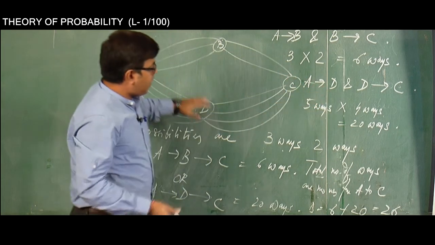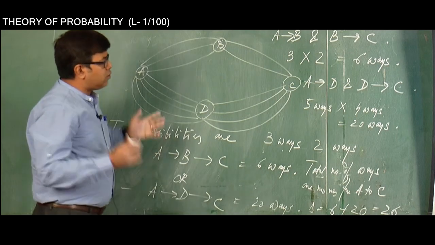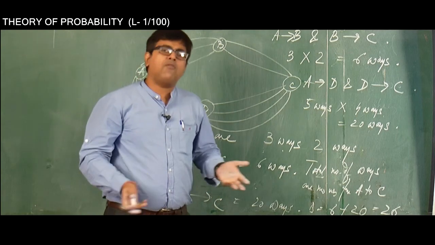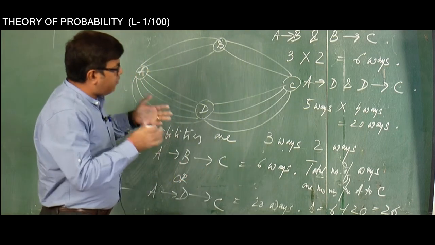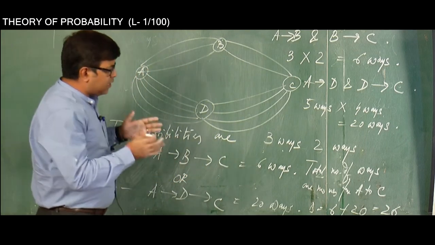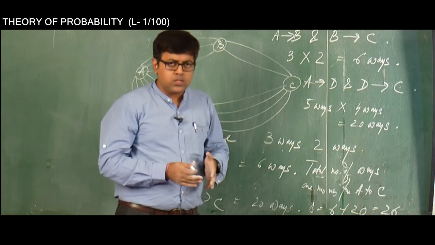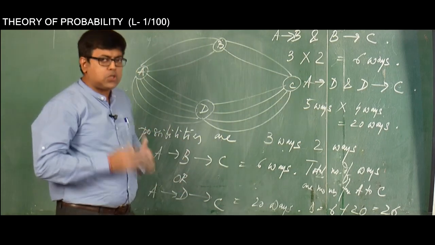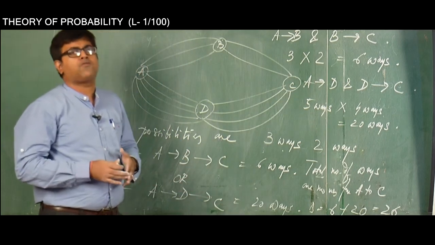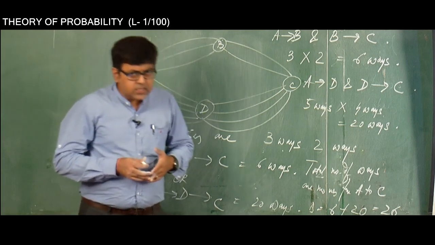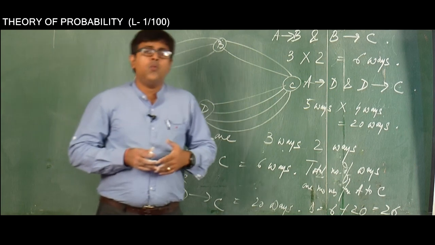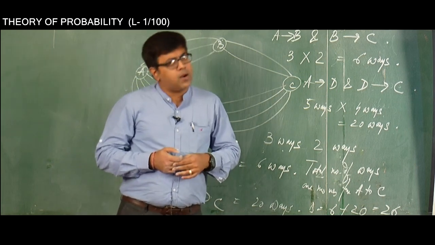And you see that in this particular problem we have not only implemented the addition rule, we have also used the multiplication rule of counting. These rules are very, very important, because unless one is clear about these rules, it will be practically impossible for one to understand the concept of permutation and combination. So that's all for today's class. In the next class we will be going into the concept of permutation.